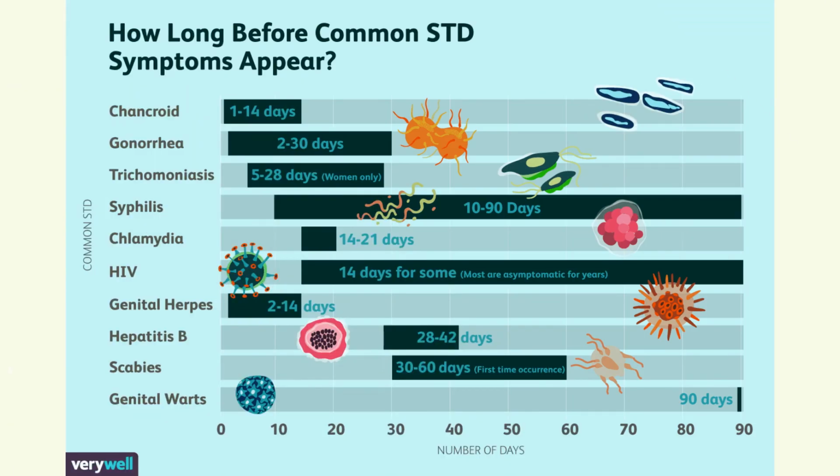abstinence. STDs include bacterial infections like chlamydia, gonorrhea, syphilis, and protists and fungi infection. These diseases also cover HIV or AIDS, genital warts, cervical cancer, genital herpes, and hepatitis B. These diseases are transmitted through vaginal intercourse, oral sex, and anal sex, so it's best to be careful and always consider abstinence.